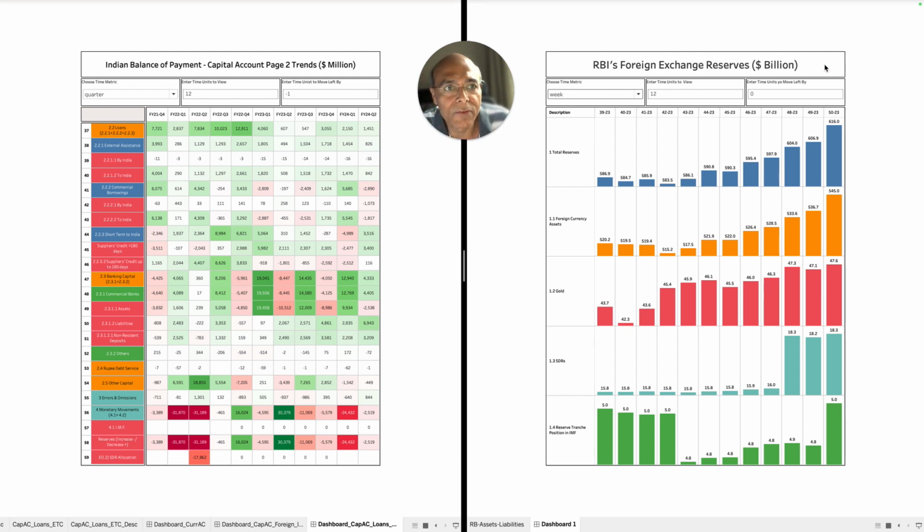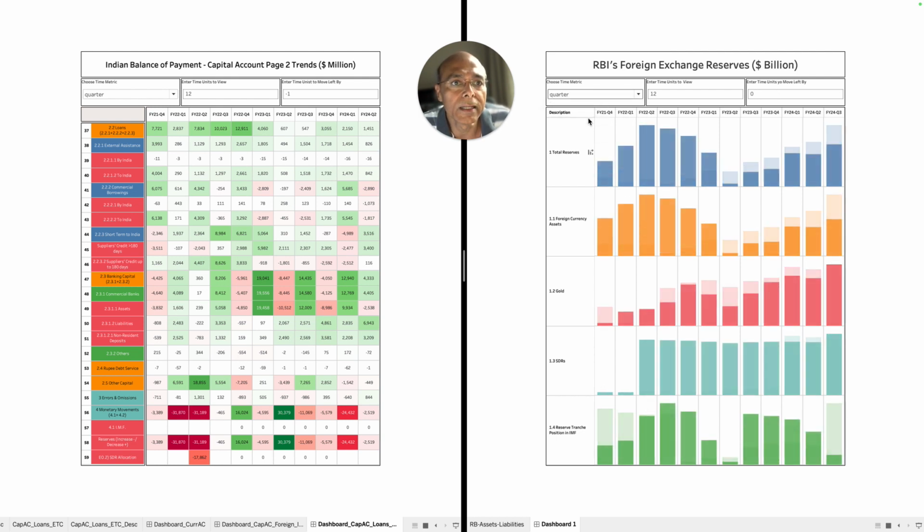Now let's look at the foreign exchange reserve quarterly. This is weekly. Let me make it quarterly. And look at the same time period, FY22 Q1. You will find that the foreign exchange reserve actually has increased from FY21 Q4. See? And you will find that there is an increase by a similar amount, right? So this is how you can relate foreign exchange data and the balance of payment data.